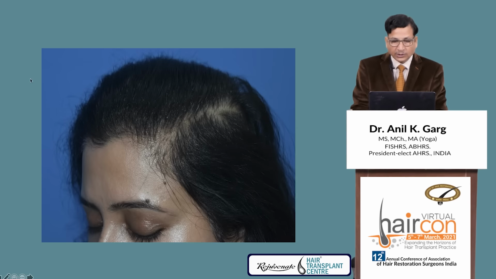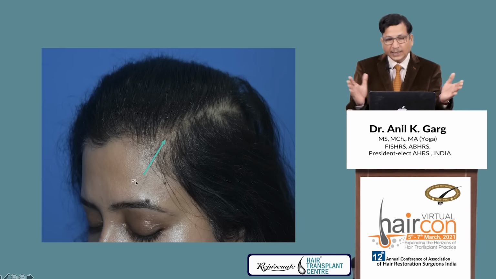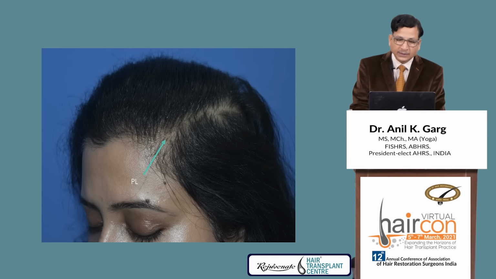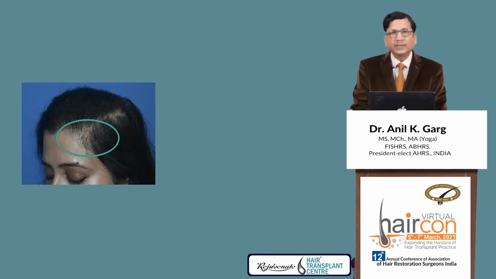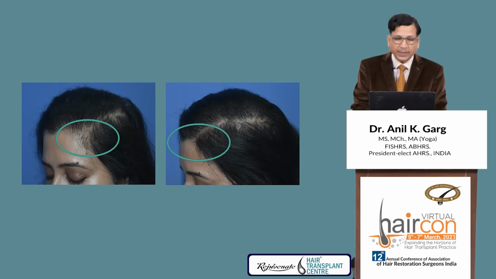Now she has got thinning here, but this is the part line where the female usually part the hair, that is PL, and many times the person confuses part line with the DP point, meaning deviation point. Usually they are not the same. Here we did the implantation to make this part line anteriorly stronger.